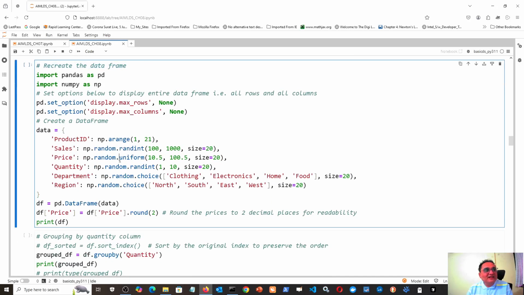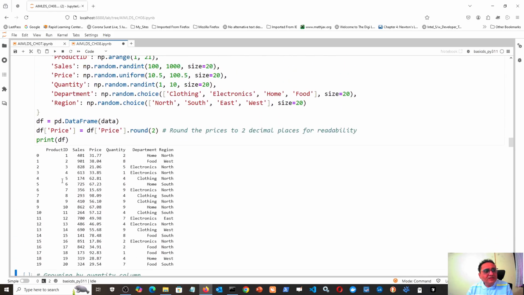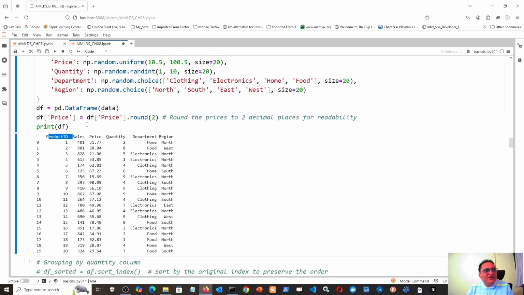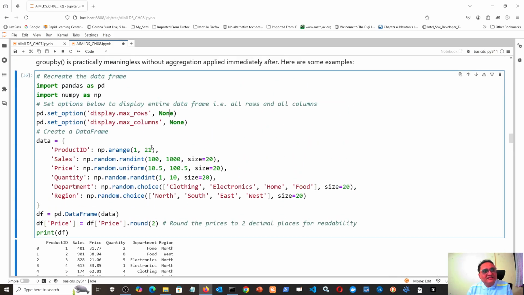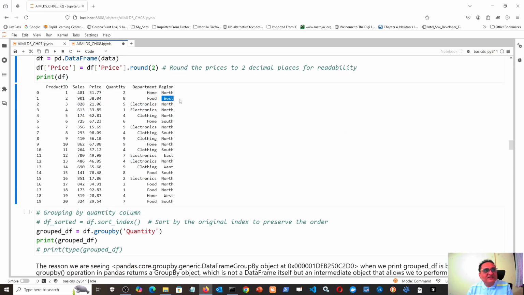So again, this is just recreating that original data frame which we have been using for our example right from the beginning of this chapter. Now this is my data frame. These are product IDs. 20 rows are there. Sales for that product ID, price per unit maybe for that product ID, quantity for that product ID. This may be price per some other measure, maybe something like weight, and department in which that product ID 1 is sold. So it is in home department, and region, first sale record is in this region. Remember, I have so far not even applied any group by. This is just my data frame only. So first record is in north region, next is in west region, and so on.